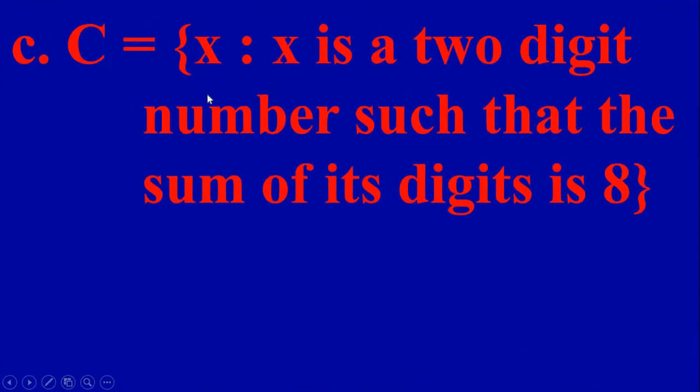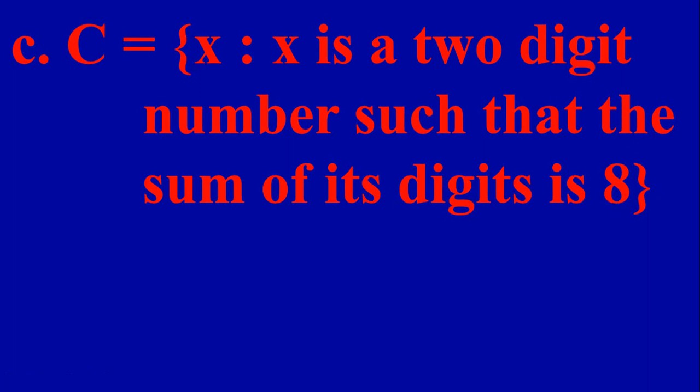The next one, C equal to set of all x such that x is a 2-digit number such that the sum of its digit is 8. You have to write 2-digit number. It should be a 2-digit number such that when we add the digits, we have to get 8. So you have to start from 10, 11, 12, etc. up to 99. But one more condition is when we add 2 digits, suppose we consider 11, 1 plus 1 is 2, it is not possible. So here we have to add the digits and we have to get 8.